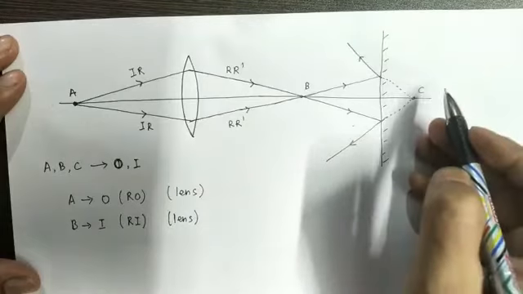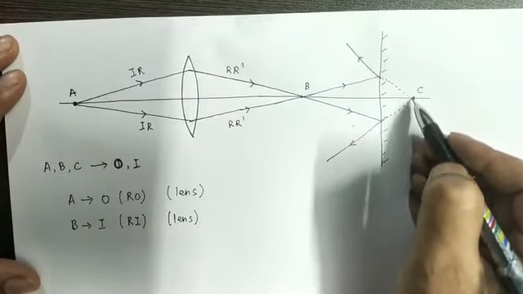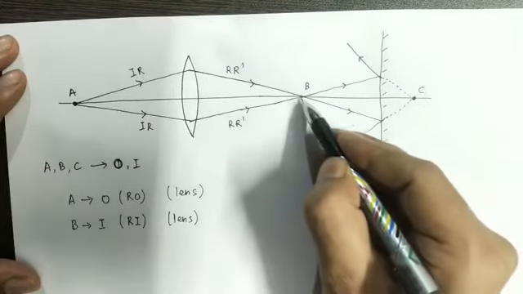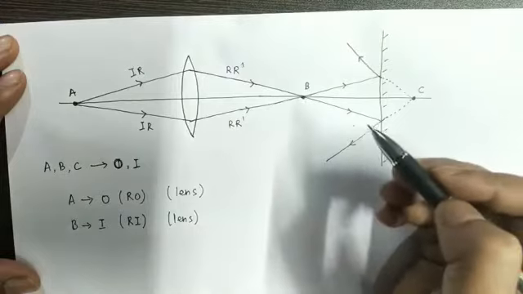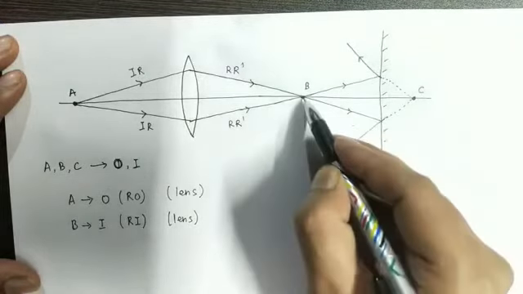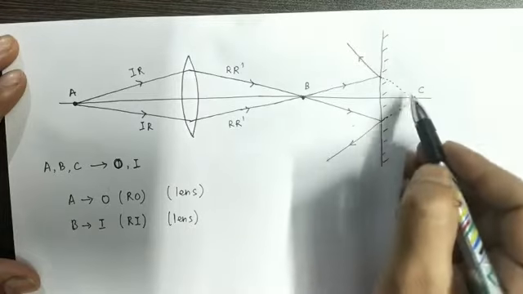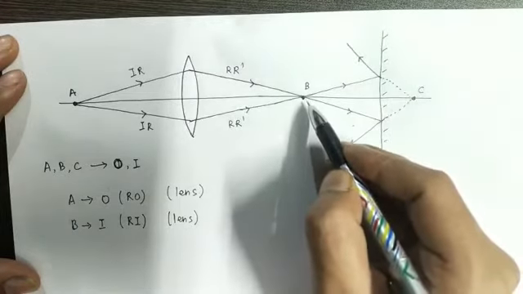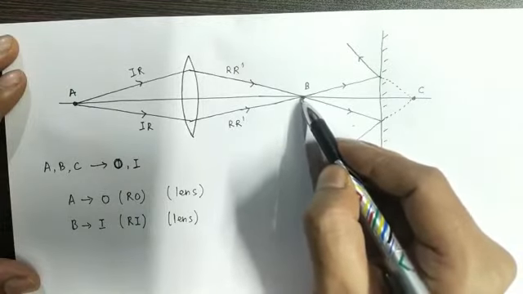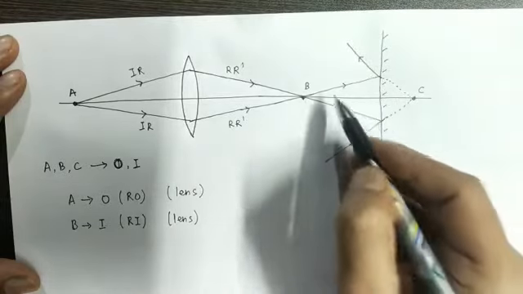We will see an image at point C of the image formed at point B. Therefore, point B will act like an object whose image is forming at C. From point B these rays are actually coming.